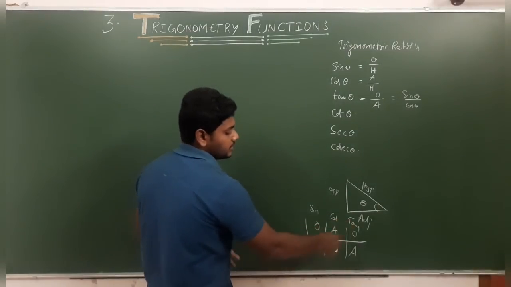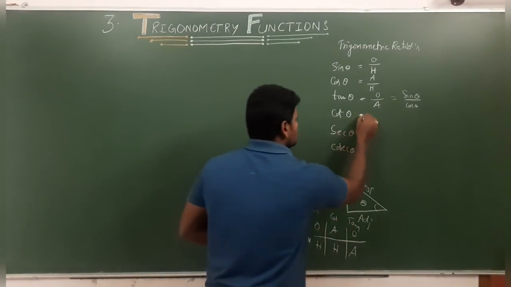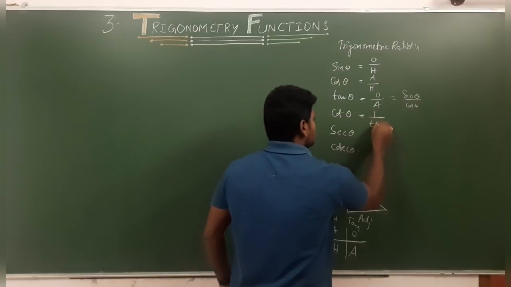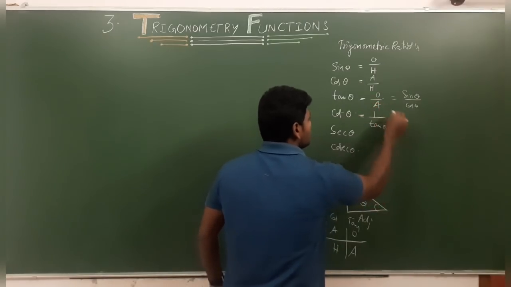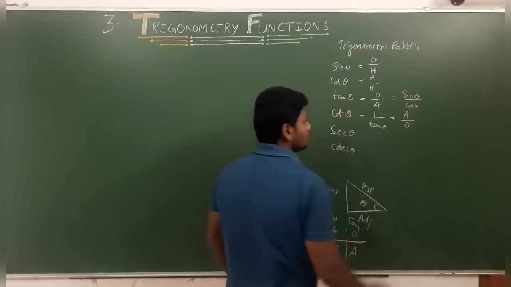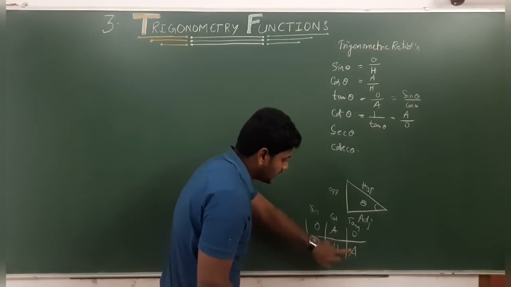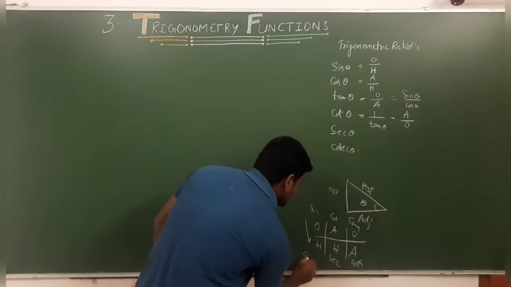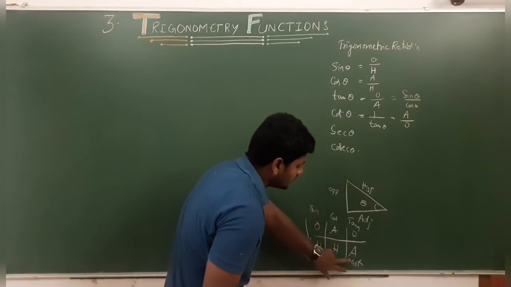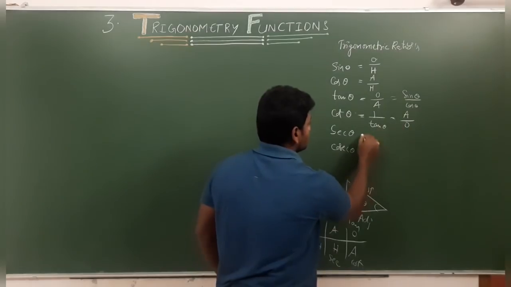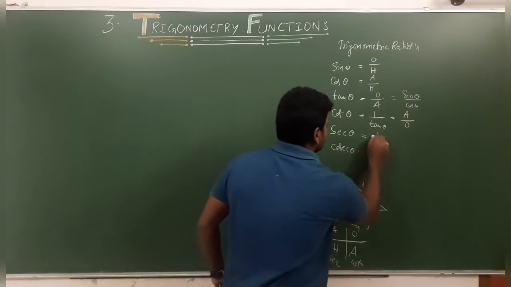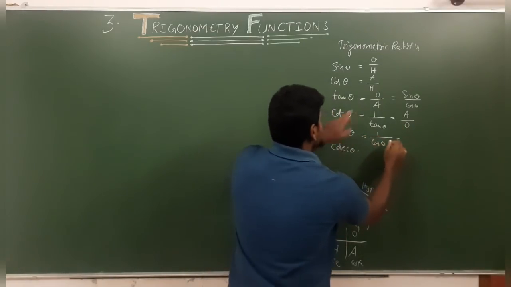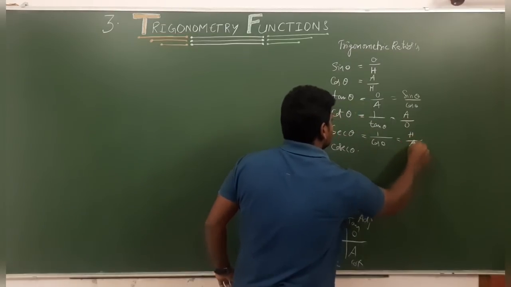And also we know that cot is nothing but 1 by tan theta, and 1 by tan is adjacent by opposite. So if you observe, below tan we can write cot, below the others secant and cosecant. Cot means adjacent by opposite. Again secant we can write as 1 by cos theta, which is hypotenuse by adjacent.